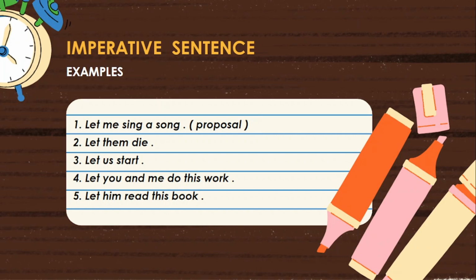After the object, immediately plain infinitive read, main verb 1, is written. Don't write the preposition to after the object him. It is wrong. It means don't write to infinitive. Then you may get a doubt. What is to infinitive? To plus V1 is called to infinitive. Without the preposition to before the verb V1, it is called plain infinitive.